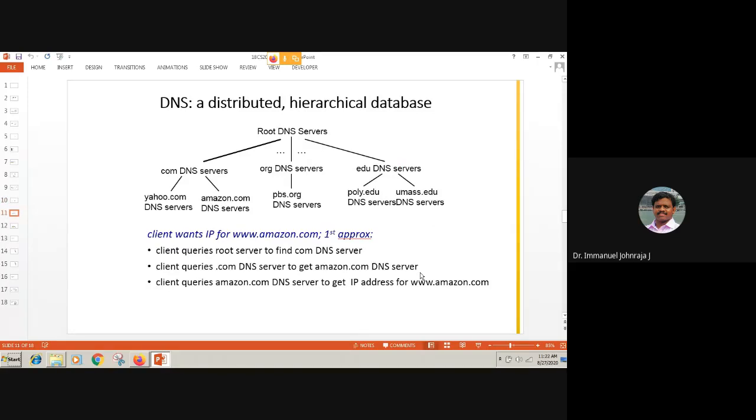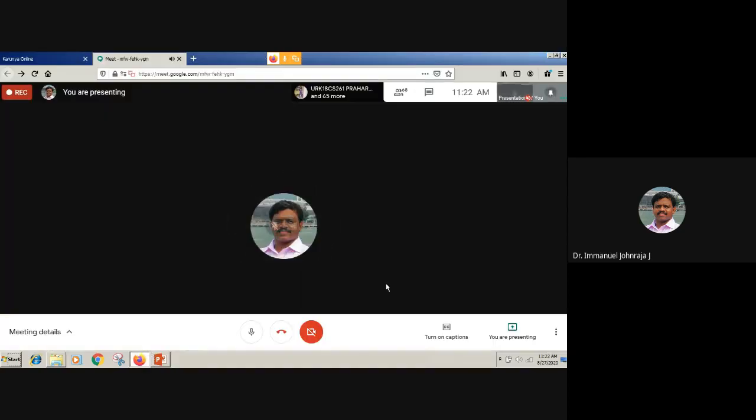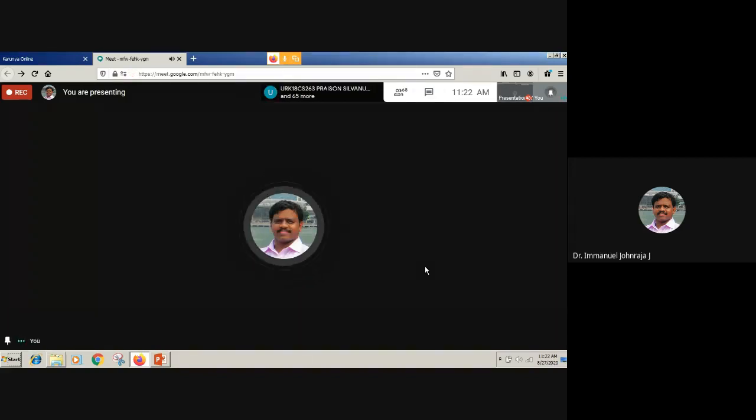These are all the fundamentals of what a DNS is and what the services provided by DNS are. So I will wait for a minute. I want you to give me the answer without referring to anyone else. Please respond with what the services provided by DNS are. I want every one of you to give at least one answer, which I will take as part of your attendance as well.